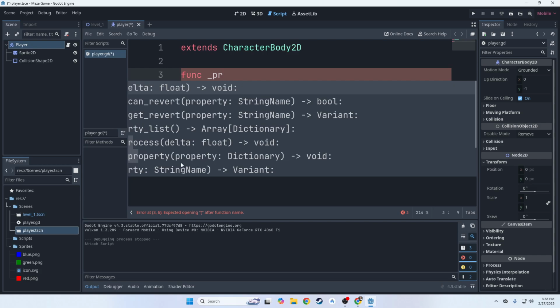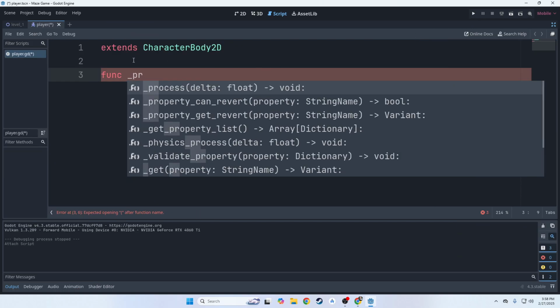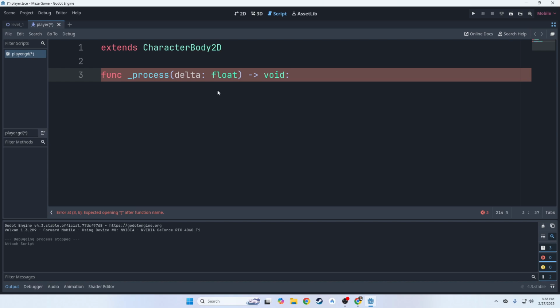So I'm going to zoom out. Actually, let me go full screen so we can see. So I've just typed underscore PR and it found process delta float void, found all of this. I can use the arrow keys to scroll through, but once I find the thing I want, I can hit tab and it will finish writing all of that for me. So what does this mean? Well, this means we're defining a function. The function we're defining is the process function.